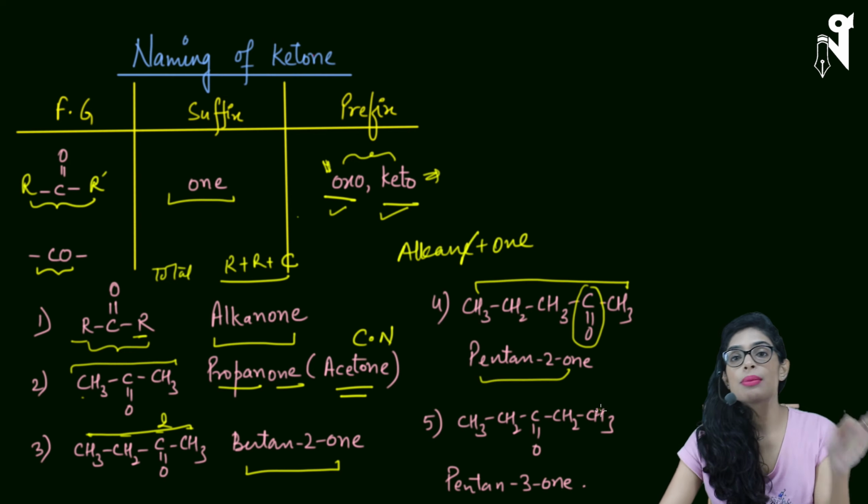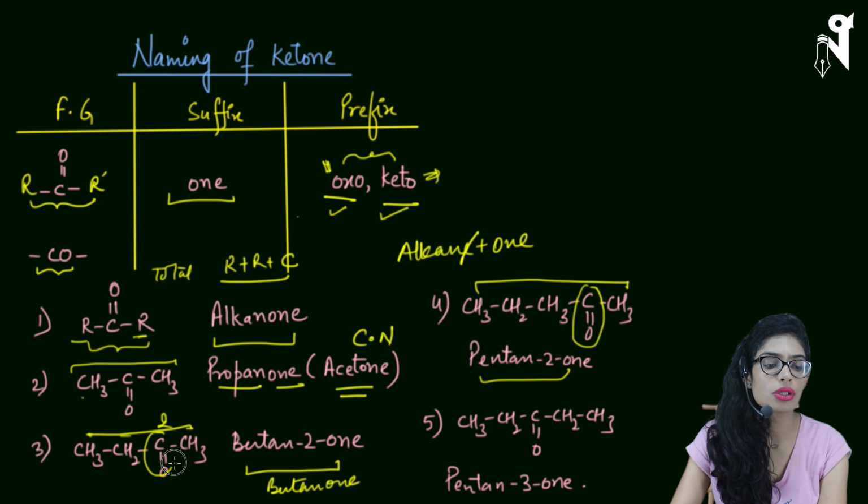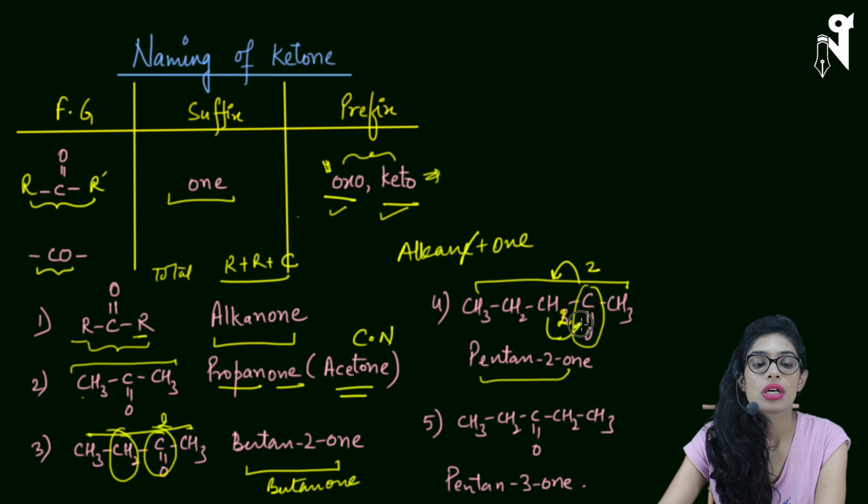The position here can be different. Here you could have simply written it as butanone also, because no matter whether CO is here or CO is here, the position is still going to be 2. But in this case, this is position 2. If this CO would have been here, and I think I have written CH2, if it would have been here, then the position would be 3.